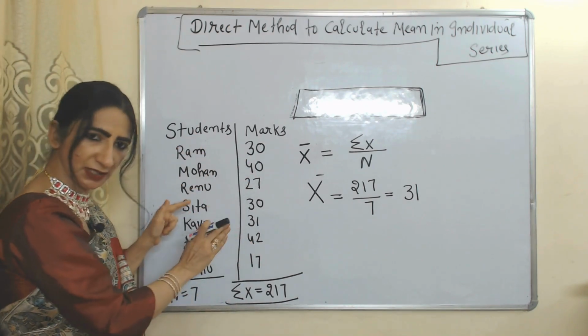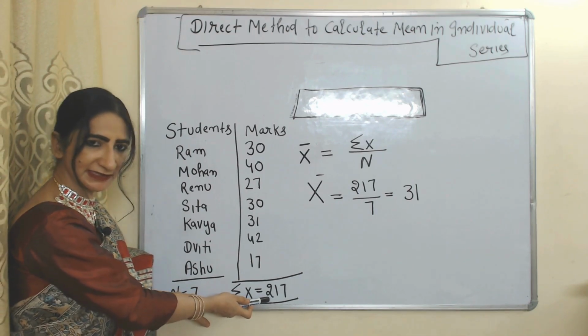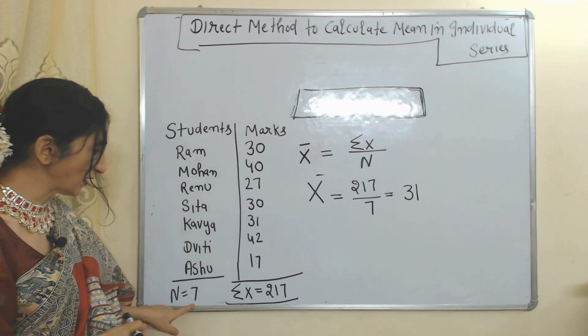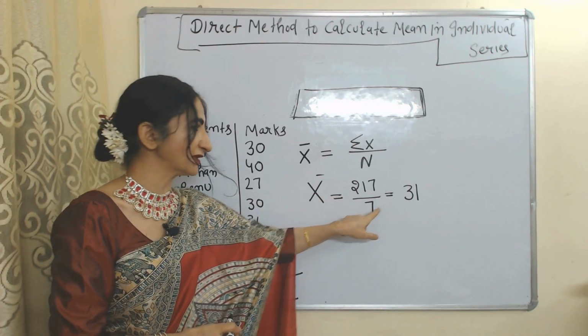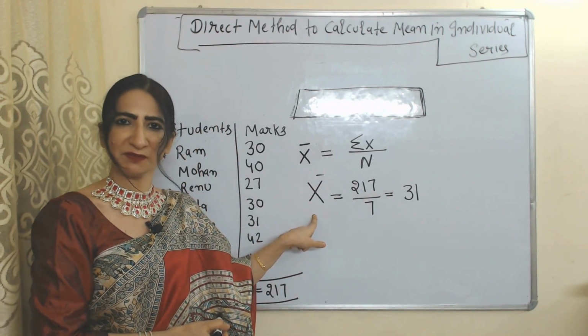These are all our given values, and the sum of all these given values is equal to 217, and n is the total number of values, which is equal to 7. So 217 divided by 7 is equal to 31. This 31 will be called our arithmetic mean.